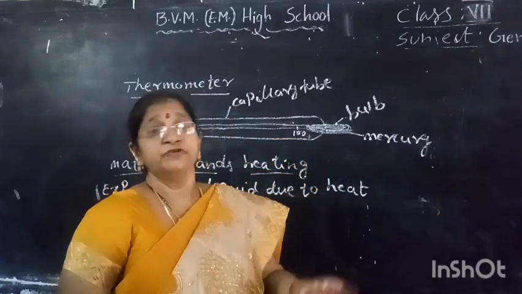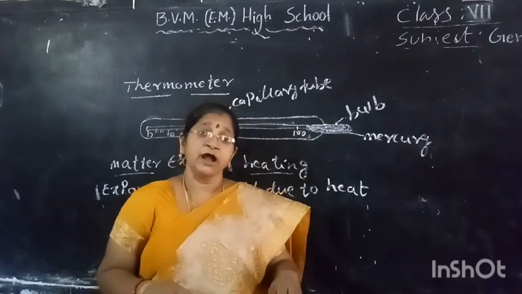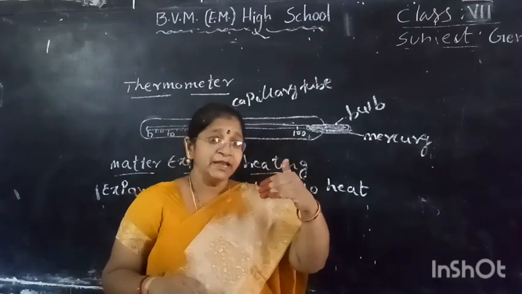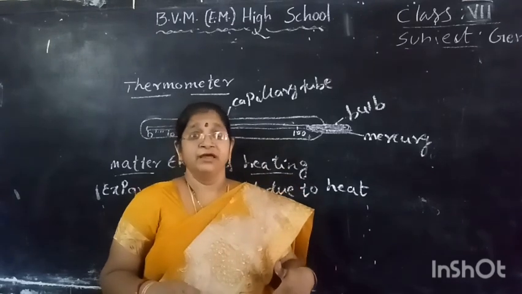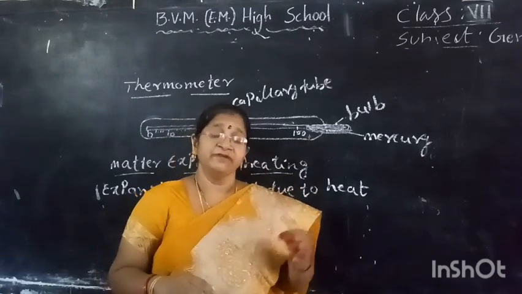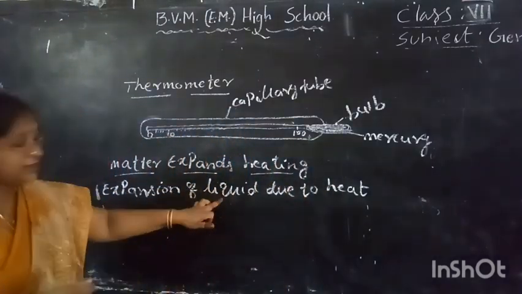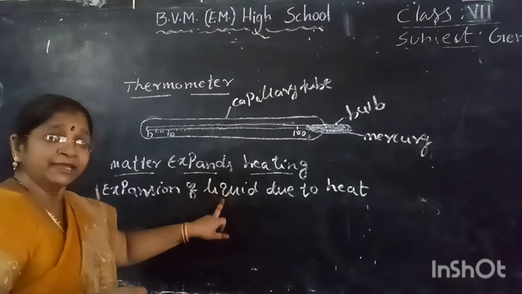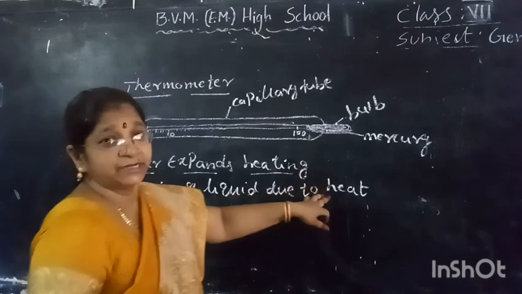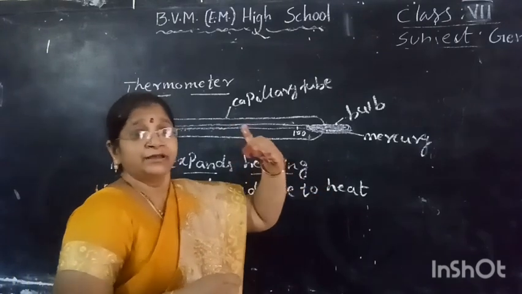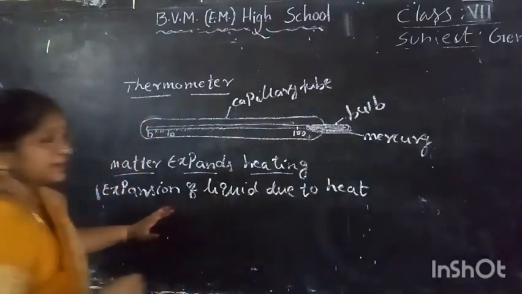Again, if your mother switches off the stove, then what will happen? Again, that milk will come to the previous position only. So by the observation of that, what do you understand here? Expansion of liquid. Which example are we taking here? Milk. So expansion of liquid due to heat. By heating, the milk is rising up or not? So like that only this activity also is there.